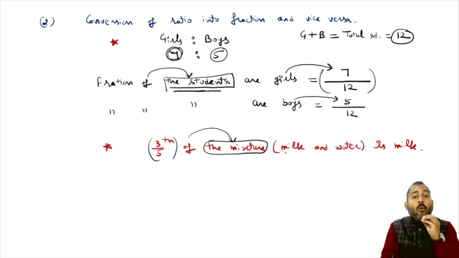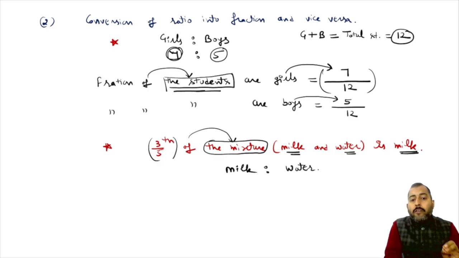In that mixture, what are the ingredients? Milk is present and water is present. If you take 3/5 of the total mixture, you will get the quantity of milk. Always remember, the denominator of a fraction is always hinting towards the total quantity.